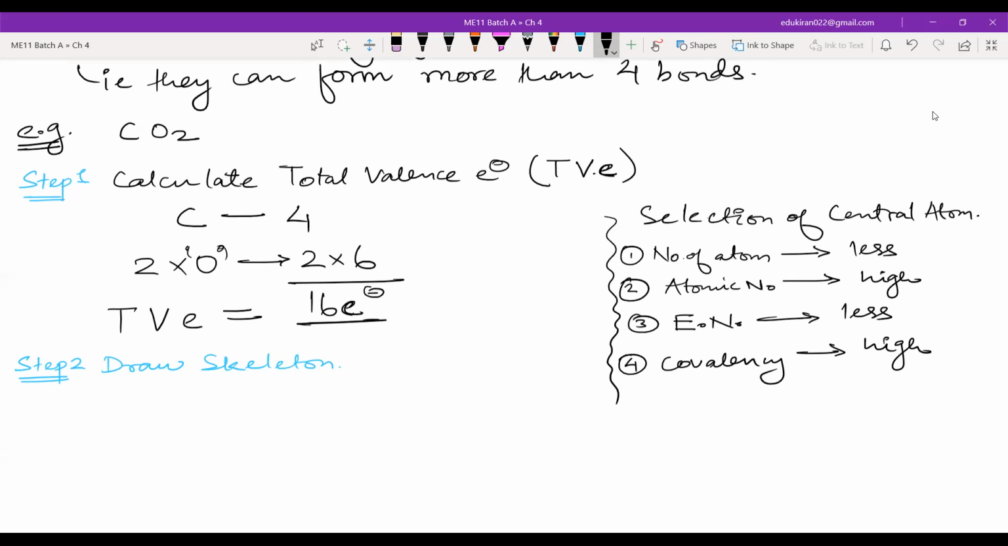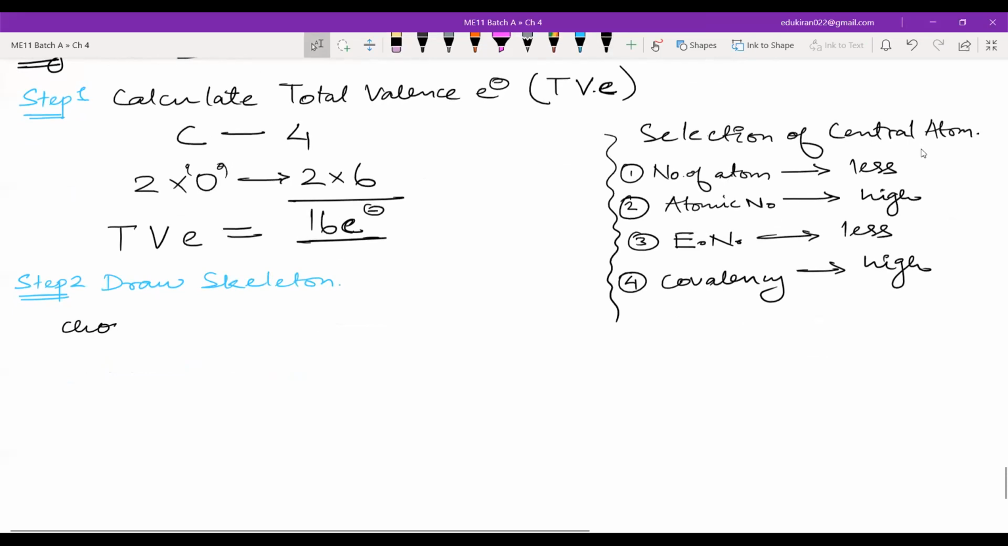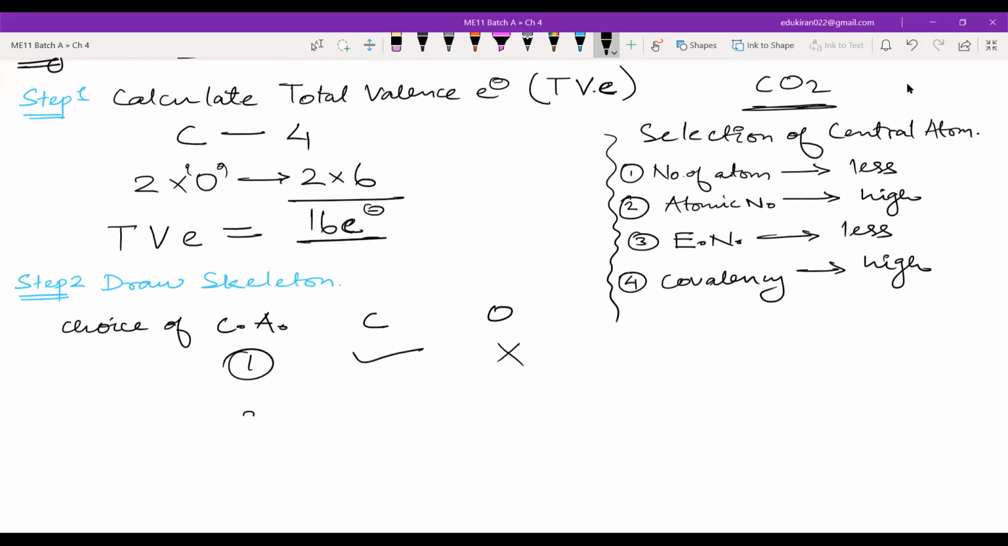Okay, so if we see the number of atoms, whose is less in carbon and oxygen? Now this is the choice of central atom. In the first case, we have 2 competitors here, carbon and oxygen. So according to the first criteria, who will win in CO2? Whose number of atoms is less in CO2? Carbon or oxygen? Which is less? Carbon. So carbon 1.